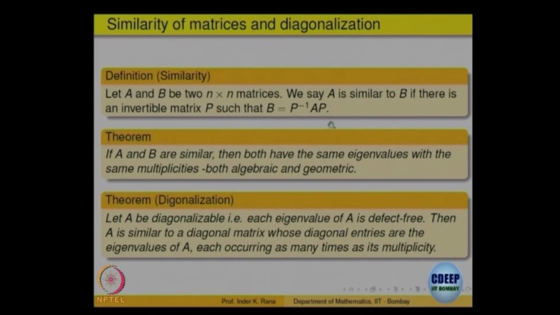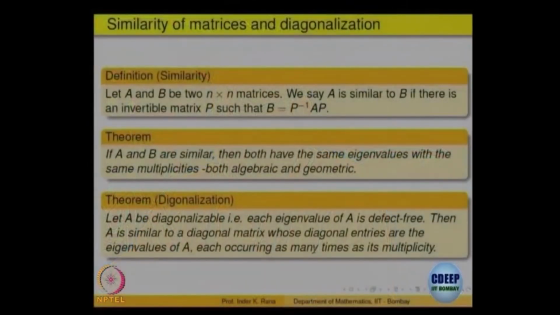In terms of this, diagonalizability can be stated as follows: a matrix A is similar to a diagonal matrix if and only if the algebraic multiplicities are equal to the geometric multiplicities, and we can find that. So, that is also the diagonalization process. It is a rewriting in terms of the terminology of when two matrices are said to be similar, because that is useful later on in other contexts also.